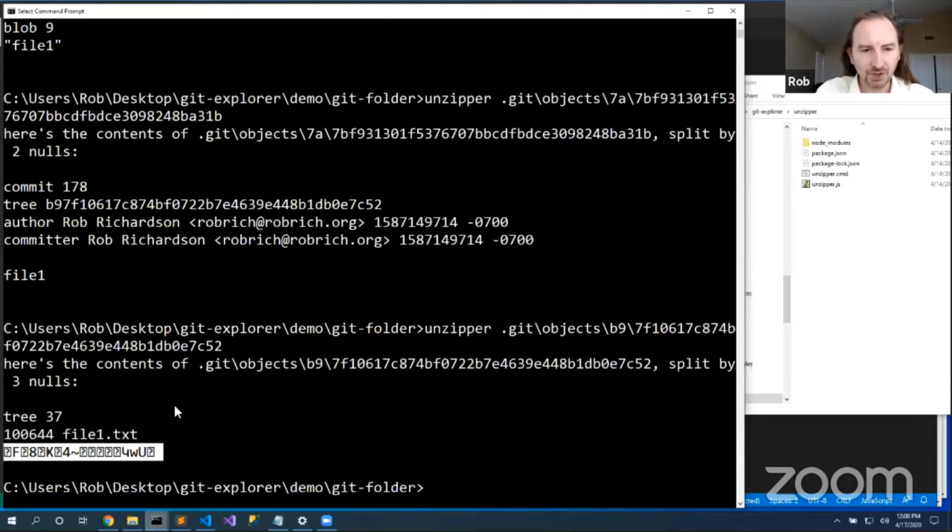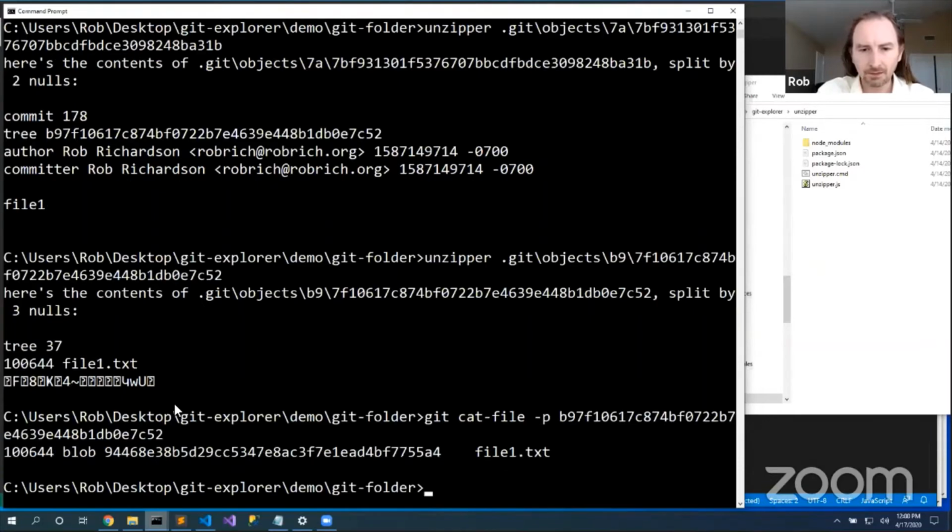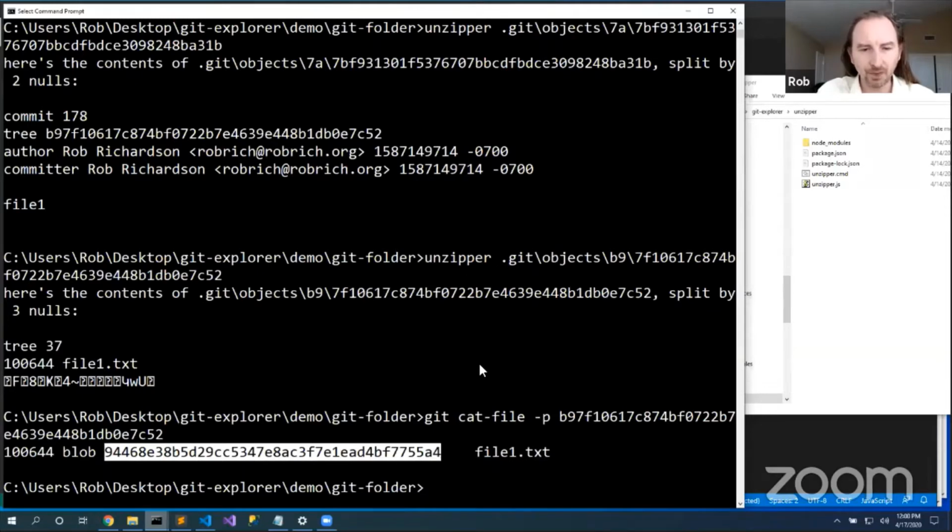Now, it's difficult to read this straight out of the way, so we can also use git cat-file -p b9f7, and it will actually decode that Git hash on the way through.